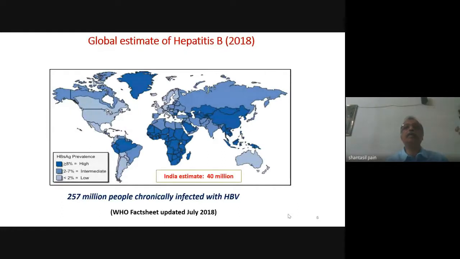Now, coming to hepatitis B, which is the main focus of our discussion. As you can see, this is some statistical data. Indian estimate is about 40 million, and you can see that India falls in the intermediate zone of prevalence. Globally, about 257 million people are chronically infected with hepatitis B virus, and so this is a real problem.